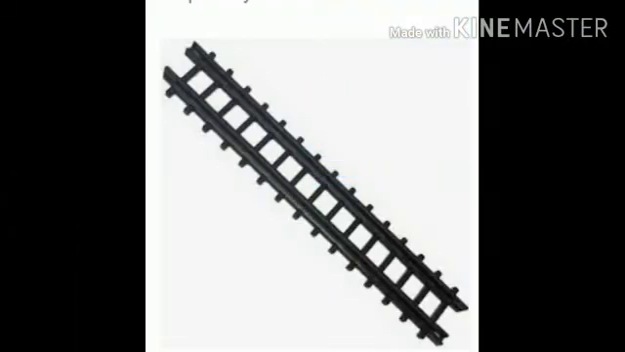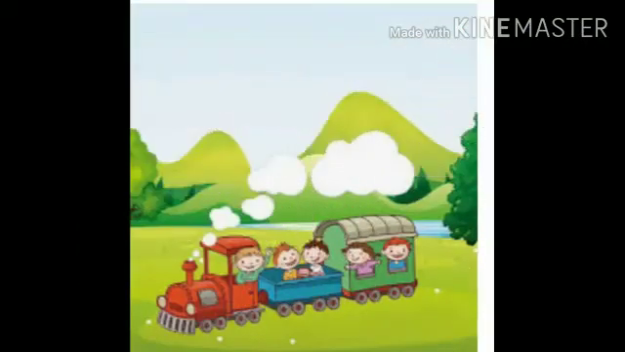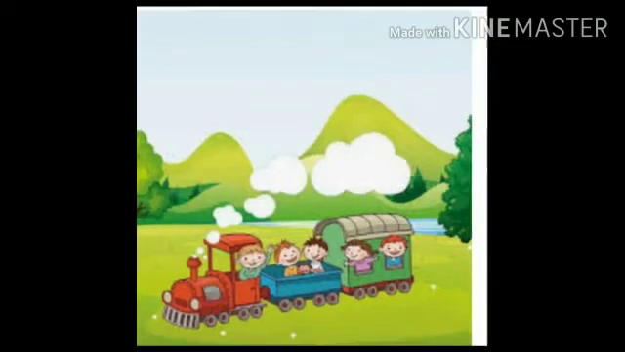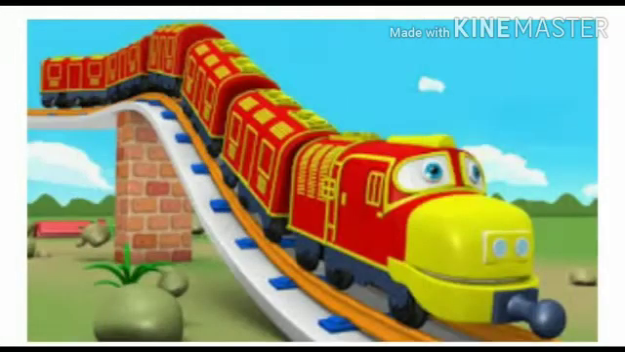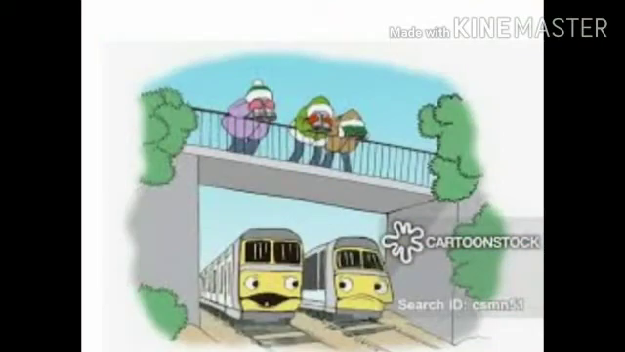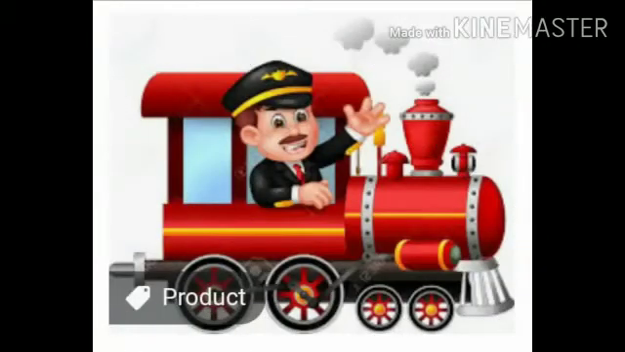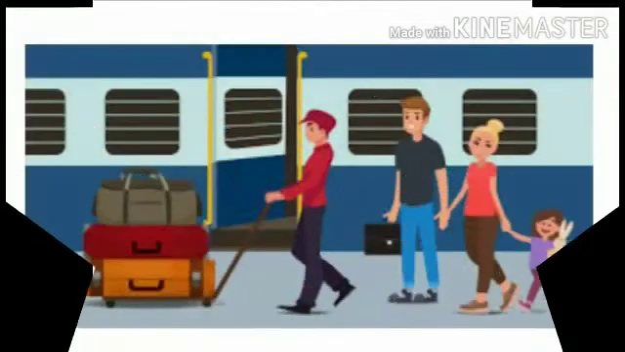This is a track. When we go for a long distance, we use a train. Trains are comfortable to travel. The train goes out of the town, over the hill, and down the bridges. Do you know, children, who drives a train? Yes, the engine driver drives a train. He takes us safe to our town.